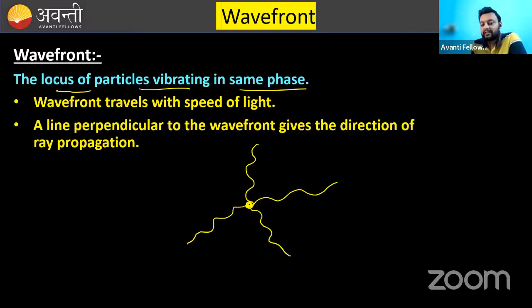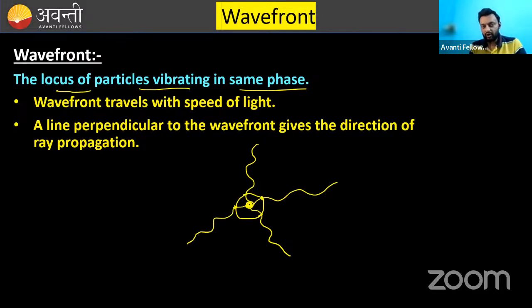When waves are generated like this, the particles vibrate up and down. The points where the particles are in the same phase, for example, when they are in the highest position, the locus of these points is called a wavefront. Locus of those points which are in the same phase, either simultaneously at the maximum position or simultaneously at the lowest position, is called a wavefront.